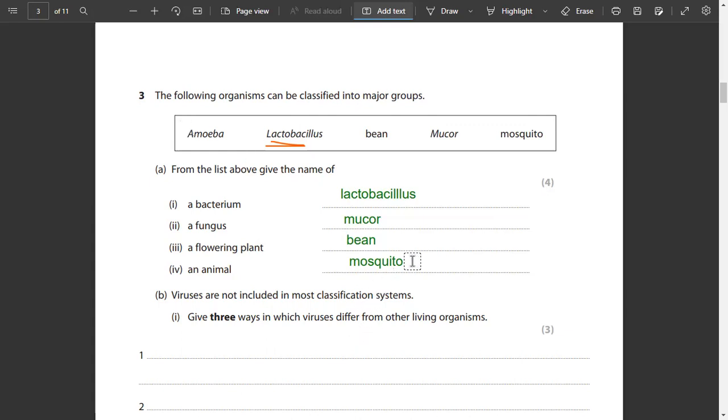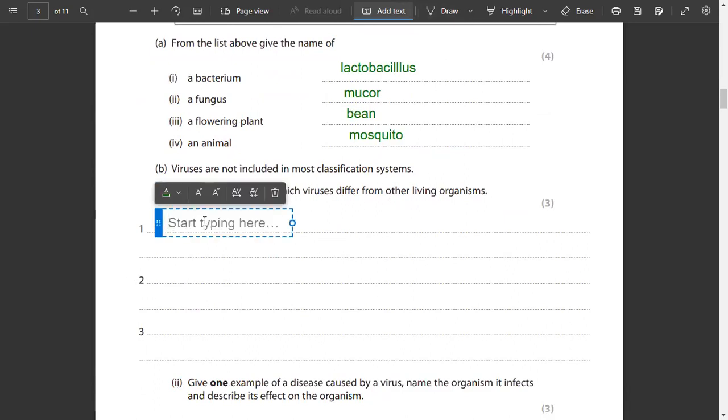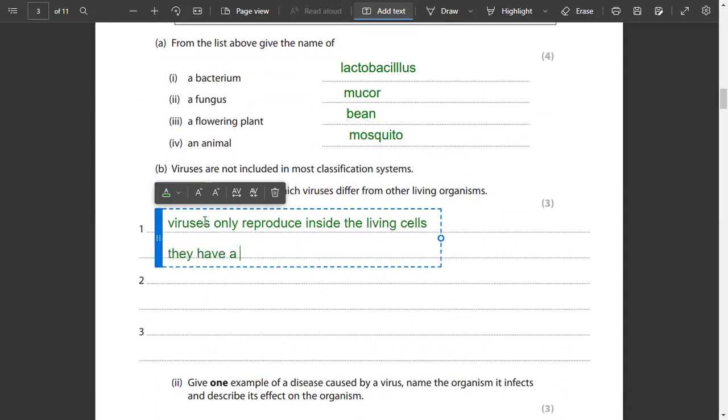Viruses are not included in most classification systems. Give three ways in which viruses differ from other living organisms. Now, how do viruses differ from other living organisms? हम ये लिख that viruses only reproduce inside the living cells. They only reproduce inside the living cells. Also, they have a protein coat. Other living organisms do not have protein coat.